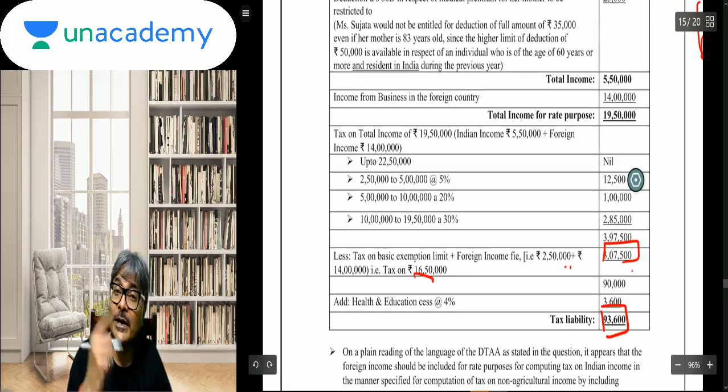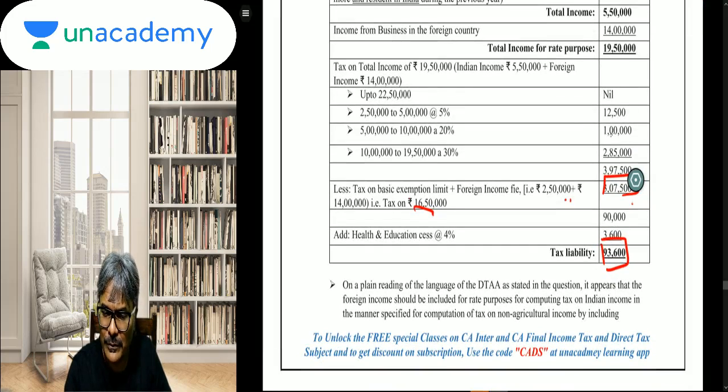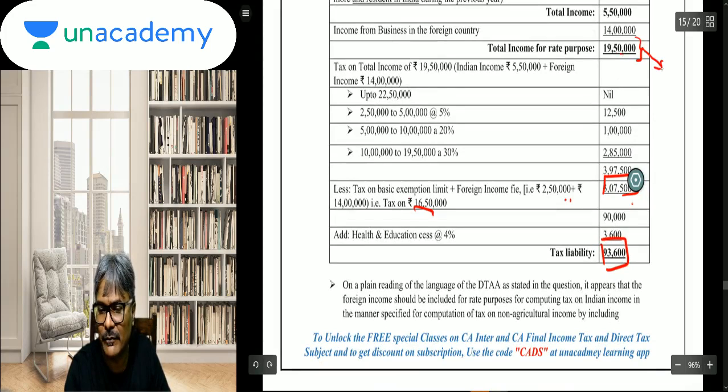Now what is the alternate approach? Students, the alternate approach is what you can do. On 19,50,000 you can calculate the full tax. When I say full tax, it means 3,97,500 plus 4% HEC. Whatever be the case, get the average rate.